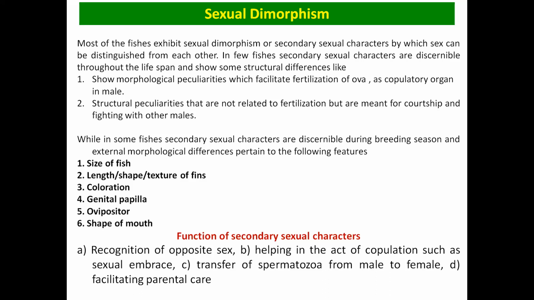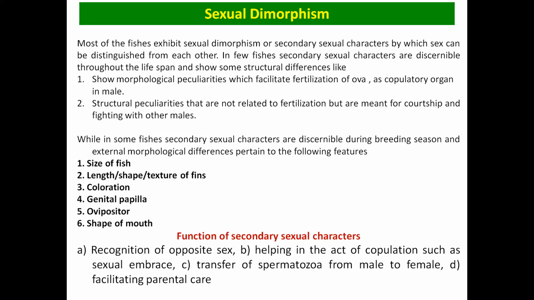There are some characters which are more discriminable during the breeding season, like the size of the fish, the shape, length, and texture of the fins, the coloration of the fish, the shape of the genital papilla, the oviposition, and the shape of the mouth. All these are morphological differences that occur in the sexual dimorphic organs.